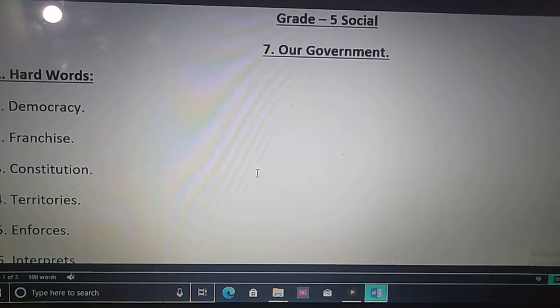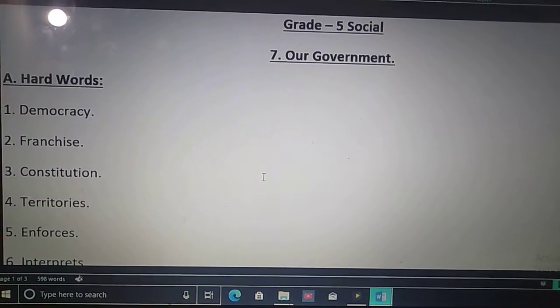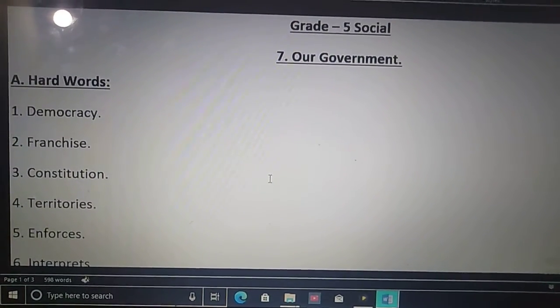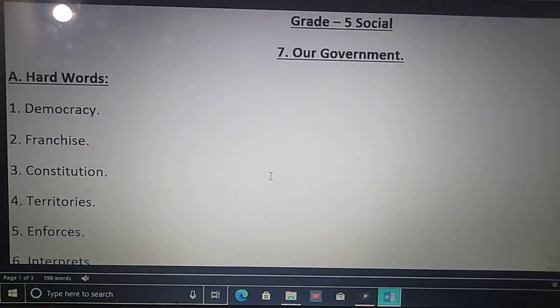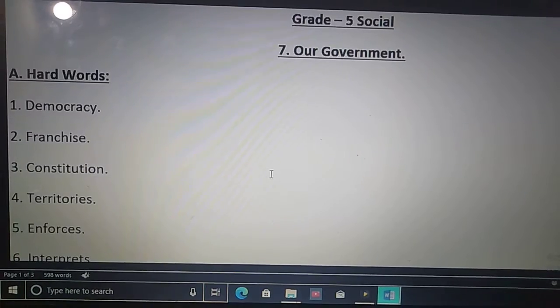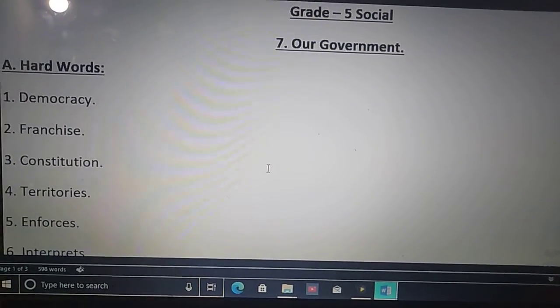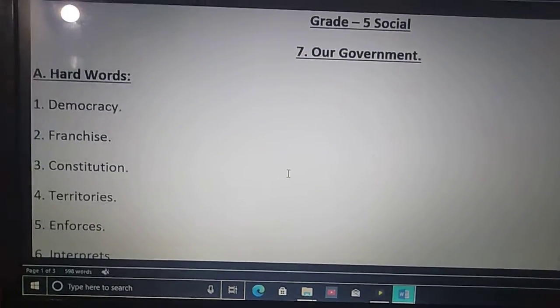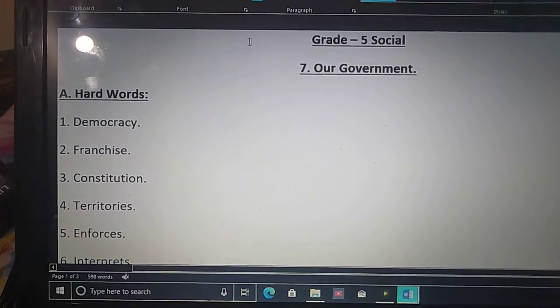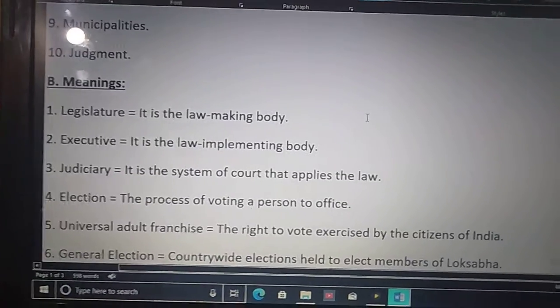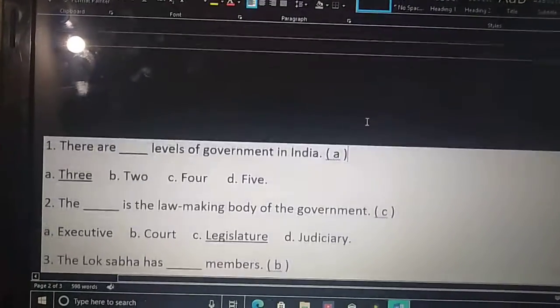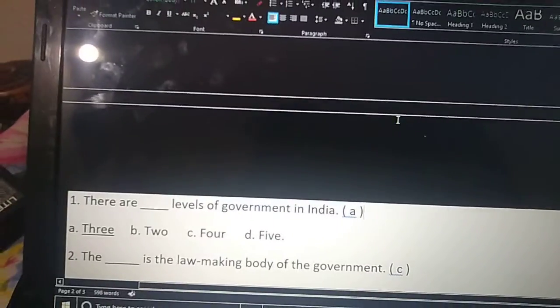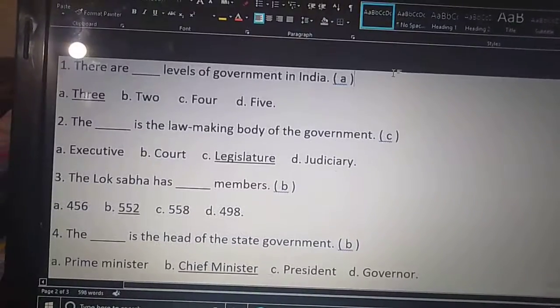Children, today I am going to start with the choose the correct answers of your lesson 7, Our Government. All of you open lesson 7 notes, Our Government. In your previous class, children, you have learned hard words, meanings, fill in the blanks, right? And in today's class, you are going to learn choose the correct answers. See the first one.